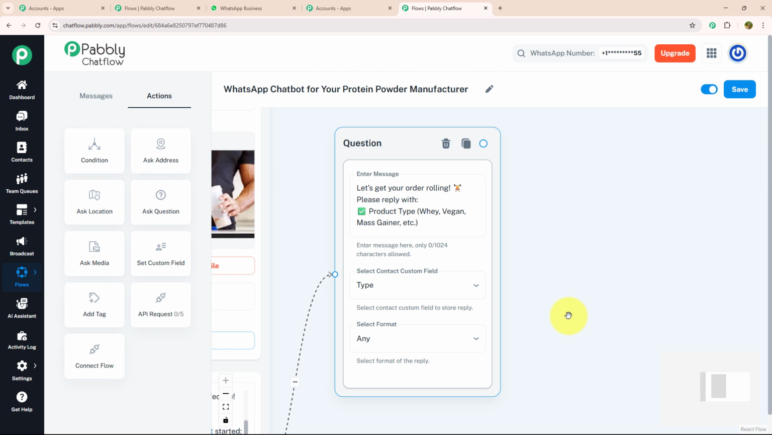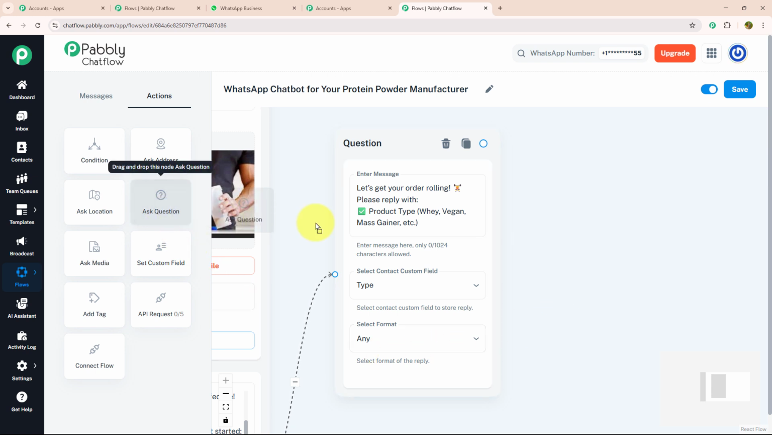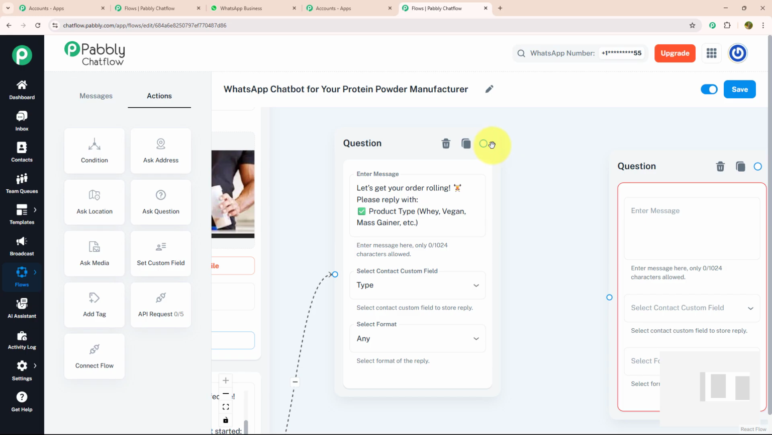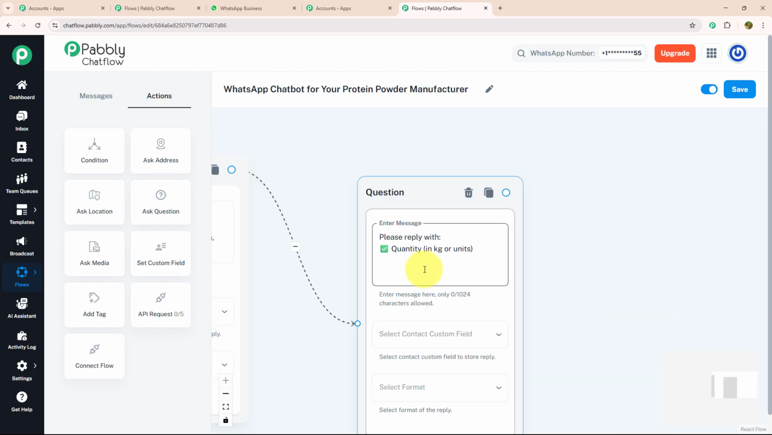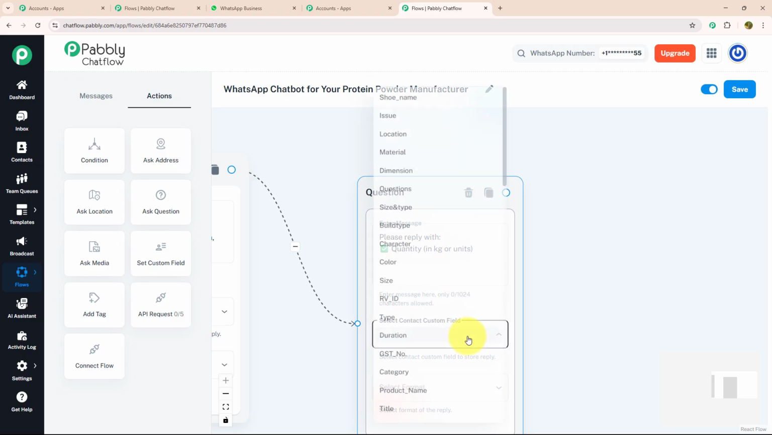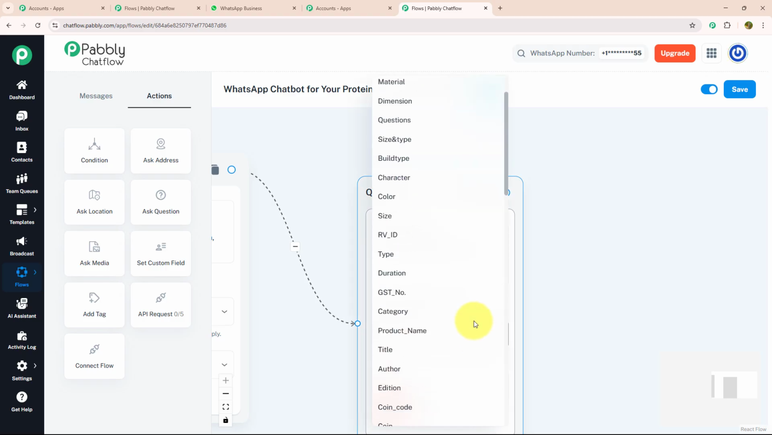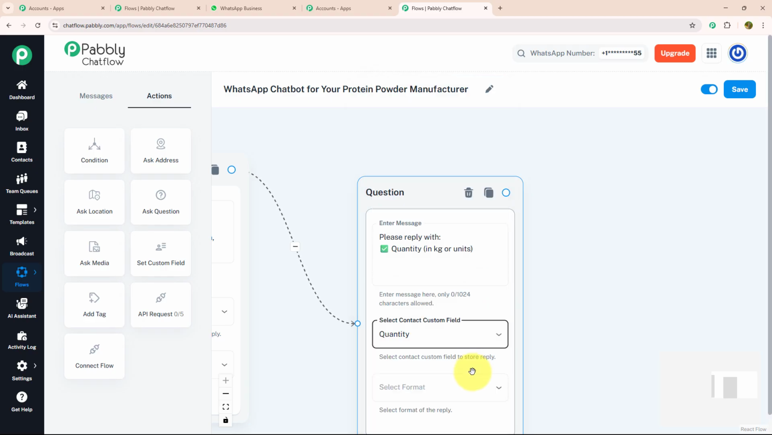Now, after knowing about type, I want to know about the quantity. For that, again, I'm going to drag and drop ask question, connect with my previous question and enter my message. Please reply with quantity in kg or unit. I'm going to select my contact custom field as quantity and my format as any.